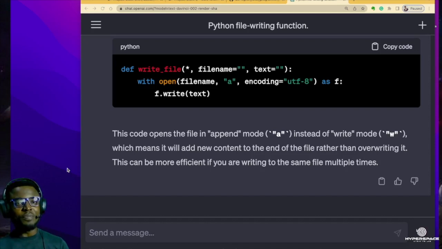Let's say you made a commit and you later discovered that there was a typo in the commit. Now you want to change the commit message. You don't have to struggle. You don't have to go asking around. You can just come to ChatGPT and say, how do I amend a commit message? How do I correct a typo in a commit message? Or how do I edit a commit message? And the answer is just going to come right at you.